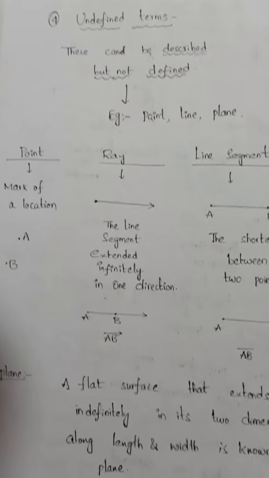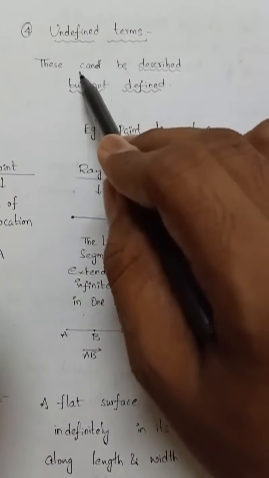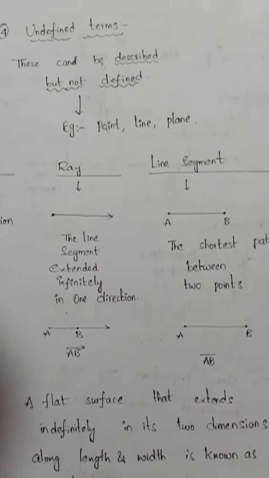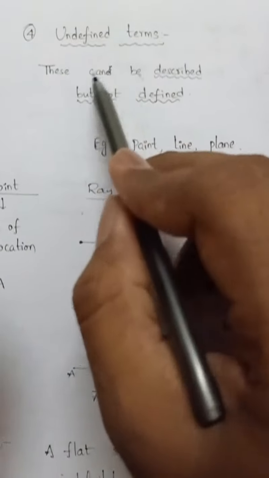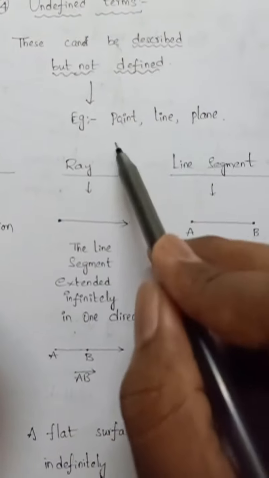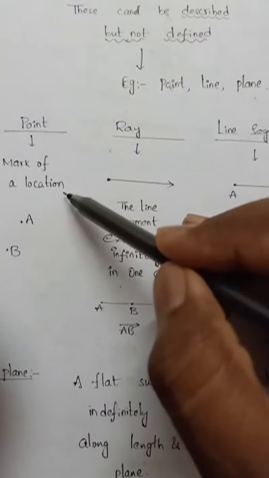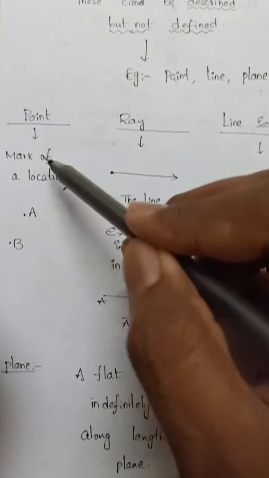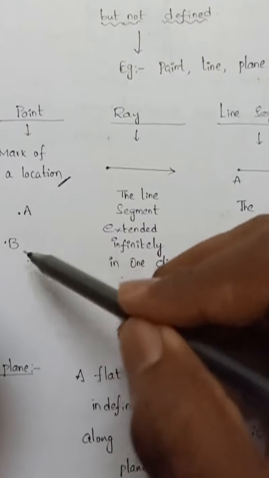Okay. Now undefined terms. In geometry, the basic things are undefined: point, line, plane. With our common sense we can assume them, and we can describe them. These are undefined terms, which can be described but not defined. Example: point, line, plane. Whatever definitions we give are actually not the original definitions, they are our own descriptions. Point means a location, so some point A, point B are represented by capital letters.